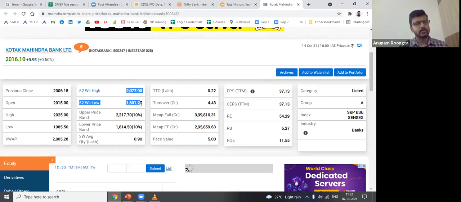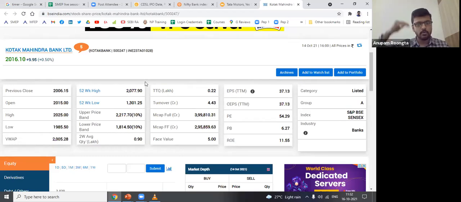52-week high, 52-week low. As the name suggests, in the last 1 year, this share price has gone up as much as 2077.9. It has gone down as much as 1301.25. So this is the 1 year high and low. Again, it has no value for long-term investors. Let me tell you that. A lot of people look at the 52-week high and low and say, okay, it is very low from the 52-week high.